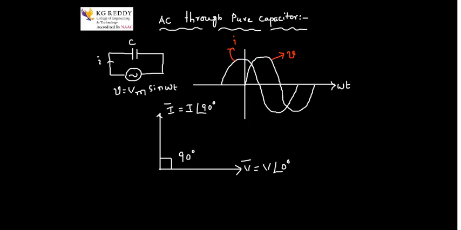Now before we start our analysis of how to calculate the current, just remind yourself how the capacitor behaves when it is excited with a DC source, and what the property of the capacitor is. I'll give you 30 seconds, just remind yourself, and later on we'll continue our discussion.